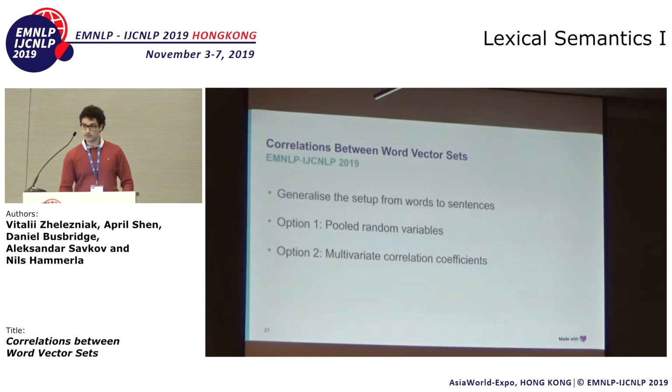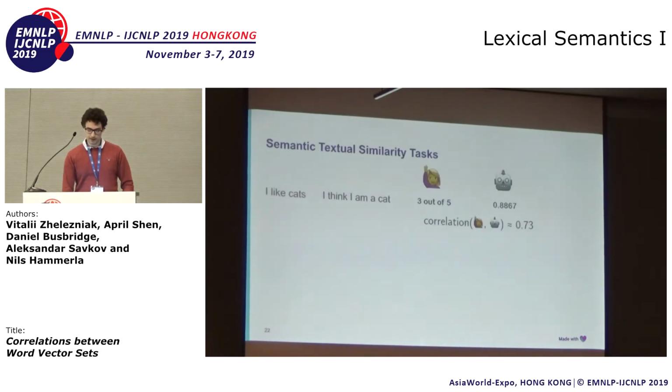Cool. So this paper is actually a generalization of this whole business to the case of sentences. And there are two ways we can do this, using pooled random variables or multivariate correlation coefficients. To briefly introduce our tasks, they are semantic textual similarity tasks. We have two sentences, a human score and a machine score, and then we compute the correlation between the human and the machine.